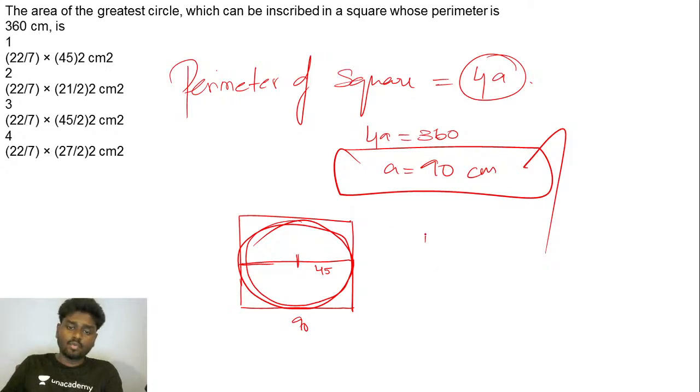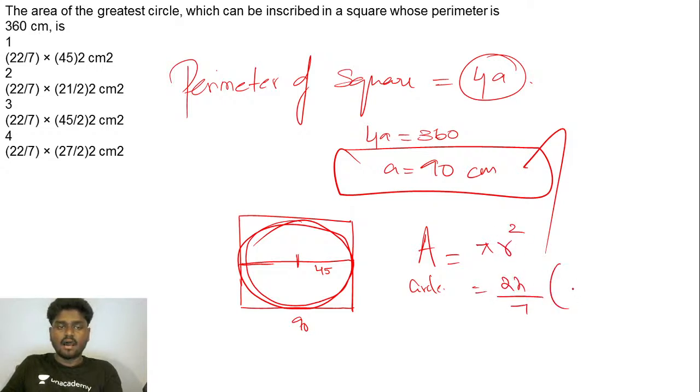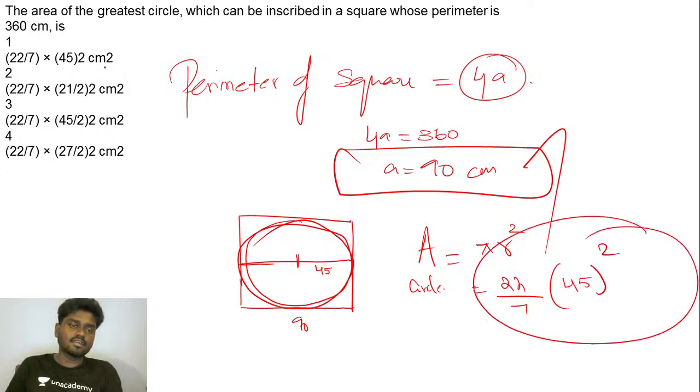So I've got the radius. Then what's going to be the area of the greatest circle? It is pi r square, where pi is 22 by 7 and r is nothing but 45, the whole square. So the answer is undoubtedly option 1: 22 by 7 into 45 square. Typing mistake, centimeter square. So the answer is option A.